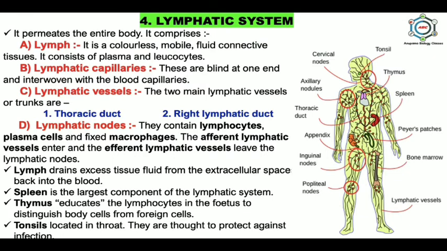These are the tonsils, which are located in the throat. You can see in the picture, this is the tonsil, and they are thought to protect against infection. After this, there are two other lymphoid tissues present. These are Peyer's patches and the vermiform appendix.